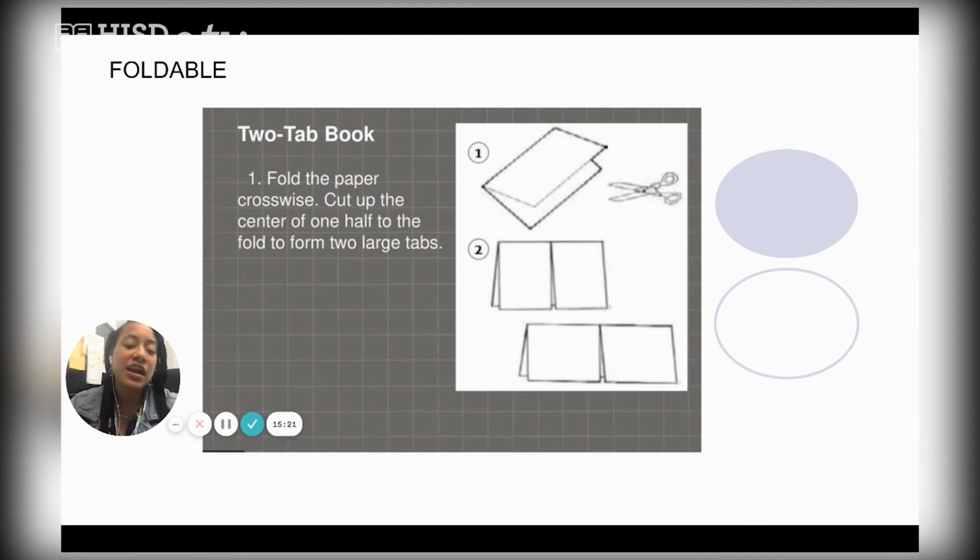So if you want to leave it blank for now, that's fine. But again, what I need you to do is to take your paper, fold it in half, hamburger style, and then take one half of that paper, cut it in half, and that'll give you two flaps, and you'll label your two flaps prokaryotic and eukaryotic cells, because that's what we're talking about today. So are you ready to begin? All right, well, let's get started.